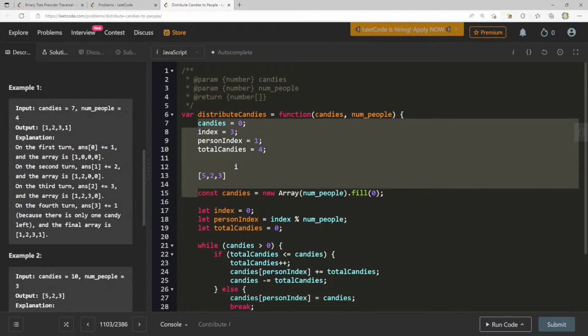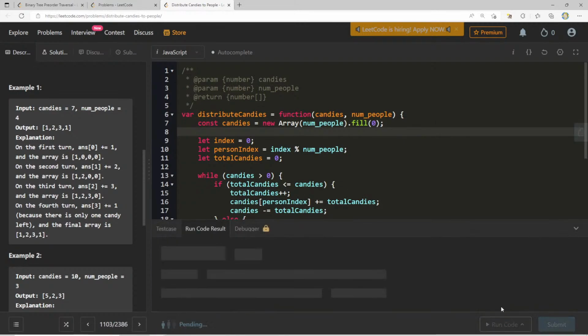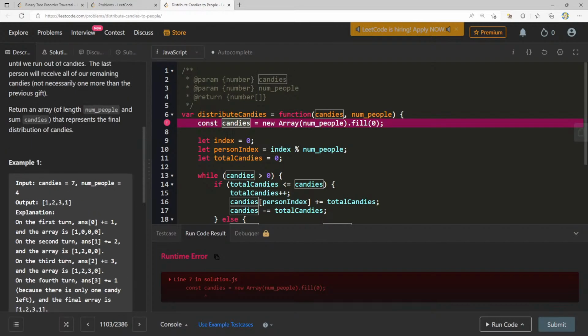So let's try this solution out, and let's see what we can get. Const Candies. Oh, it doesn't like. Okay. Let's see. What's a good output? I guess we can just say distributed Candies. These are my distributed Candies.